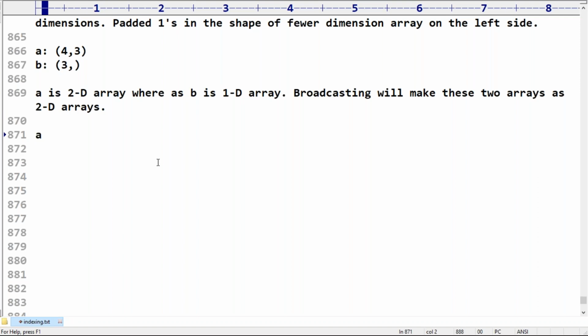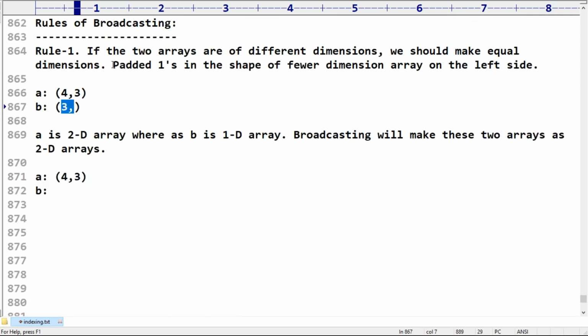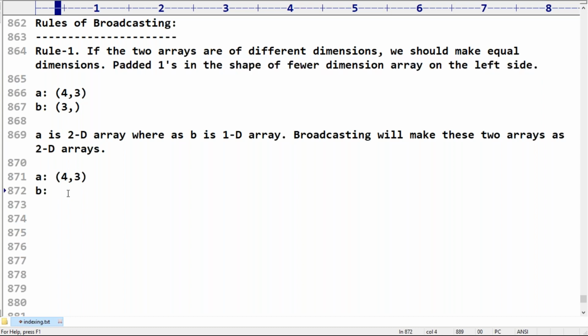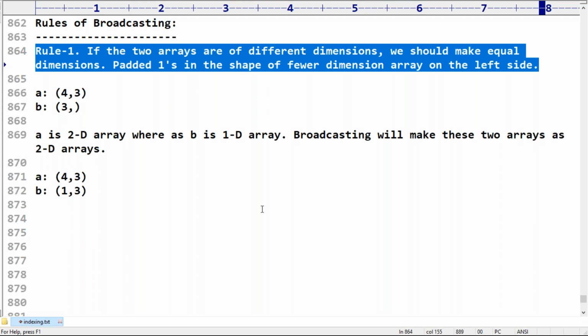Now here A is 4,3 and B is the array with fewer dimension. Can you please observe that padded ones in the shape of the fewer dimension array on the left side? Then automatically, what will happen, sir? Left side means here I have to add 1, next and after that 3. Are you feeling comfortable with this rule?